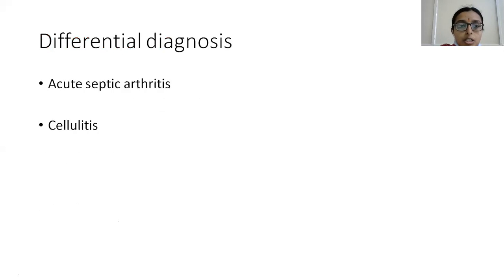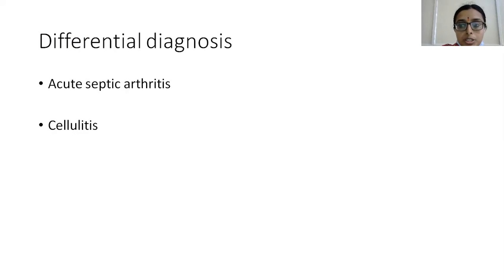And coming to the differential diagnosis, we have acute septic arthritis and cellulitis. In acute septic arthritis also, there will be pseudo paralysis, and there will be constitutional symptoms like high grade fever, local inflammation, inflammatory signs, etc. However, in acute septic arthritis, the child will not let you touch the joint, and the range of motion of the joint is severely painful. That is one of the differential diagnoses, and you can aspirate the pus from the joint. We are going to see about acute septic arthritis in our subsequent slides.